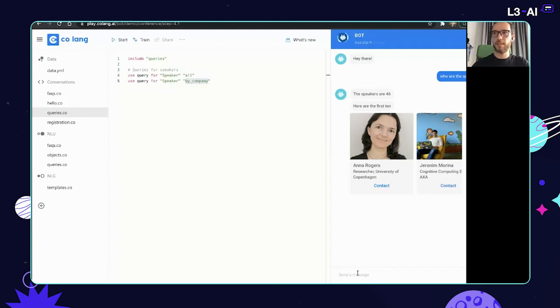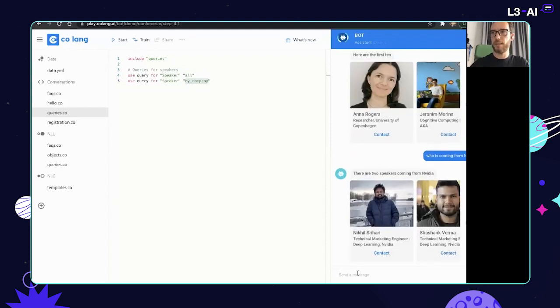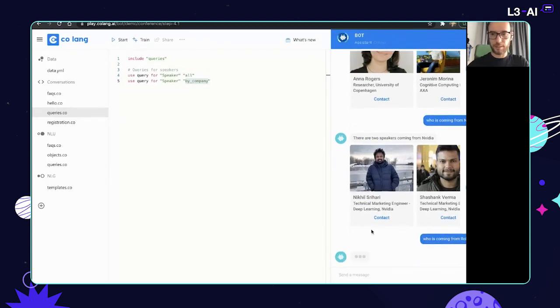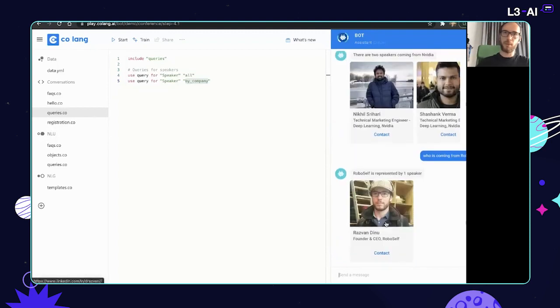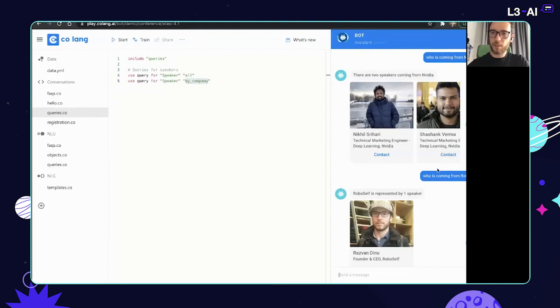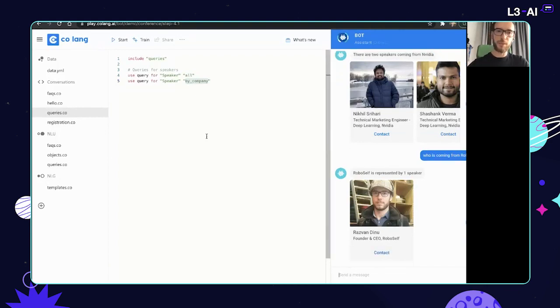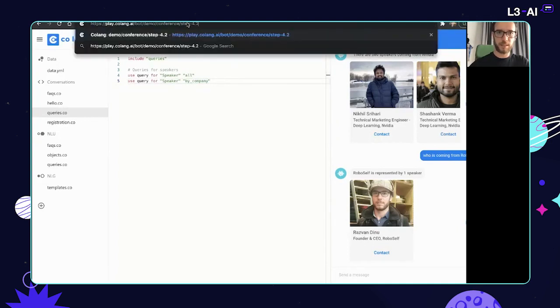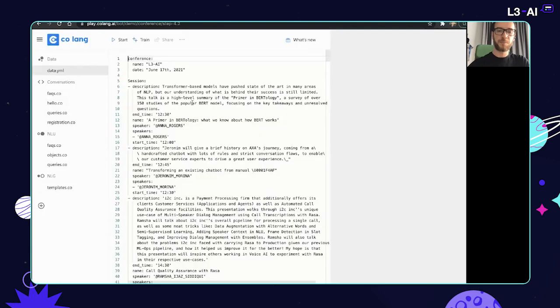And then if I go ahead and ask who is coming from NVIDIA, let's vary this a bit. Then we get these guys, and who is coming from RoboSelf, then I would get, again, RoboSelf is represented by one speaker. Now, as humans, we don't really like repeating ourselves like this. So the natural way for asking this would have been actually who is coming from NVIDIA, and then I would say, what about RoboSelf? There's a simple way to add that behavior, and there's actually a component built for that, and I can show you how that works.